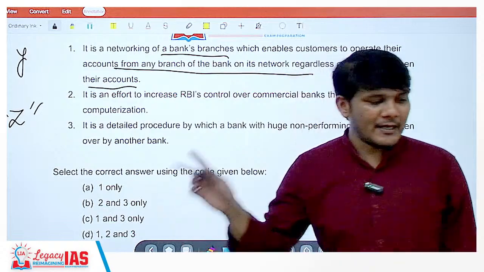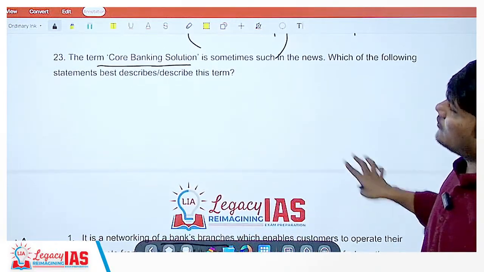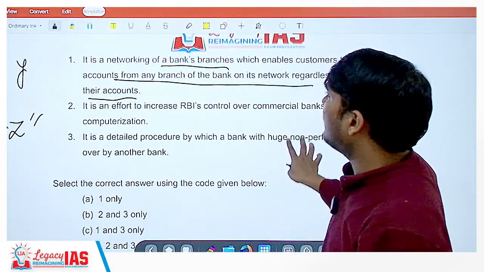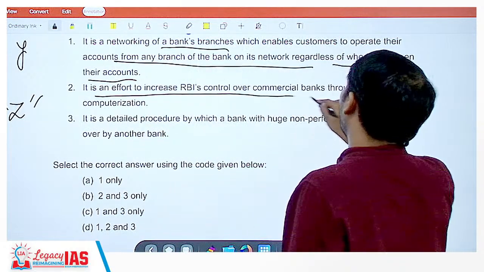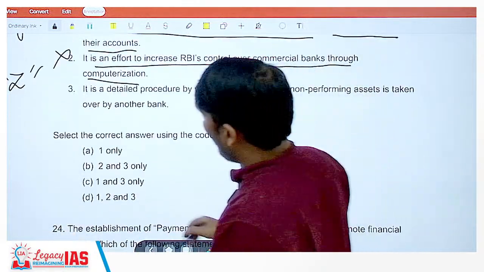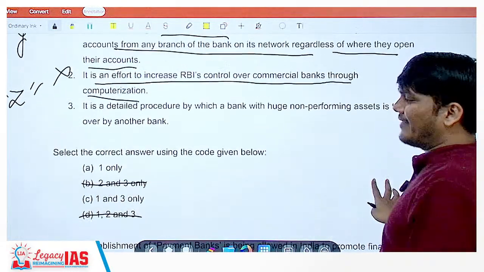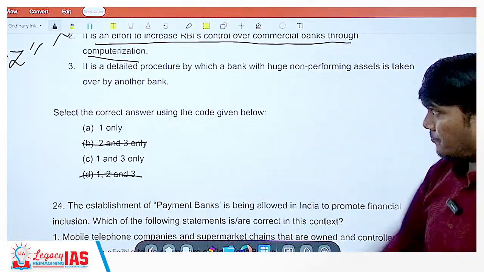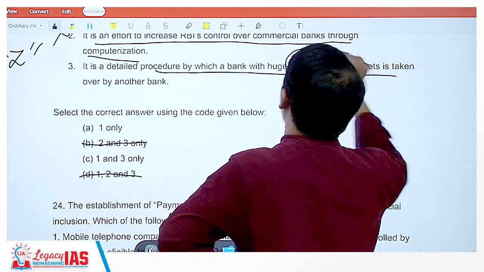Right, so statement 1 is absolutely clear. What they are asking is which statements describe it, meaning which statements are correct. So for the 23rd, statement 1 is correct. Statement 2: it is an effort to increase RBI's control over commercial banks through computerization. No, it has nothing to do with this, so statement 2 is wrong. Once statement 2 is wrong, B and D are gone, and you are left with two options, A and C. So it still depends on statement 3: it is a detailed procedure by which a bank with huge non-performing assets is taken over by another bank.